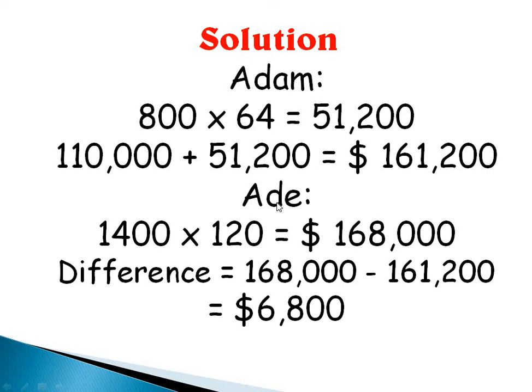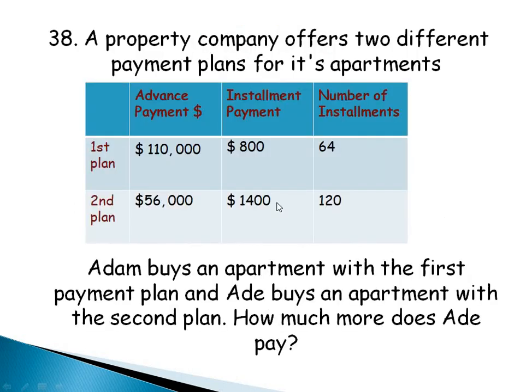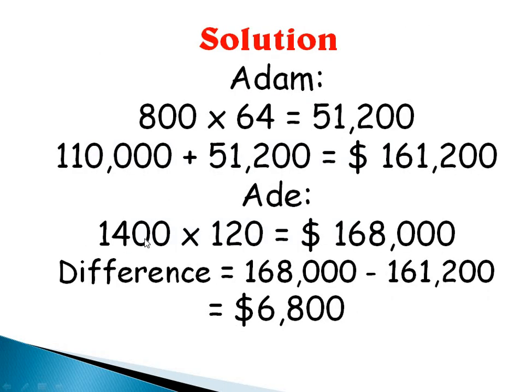Now let's look at Ade. Let's go back to the question. Ade paid installment payment of 1,400, 120 times. So that will be 1,400 times 120, and then we add it to the advance payment he made. Is that taken? Alright, so for Ade, 1,400 times 120 will give us 168,000.